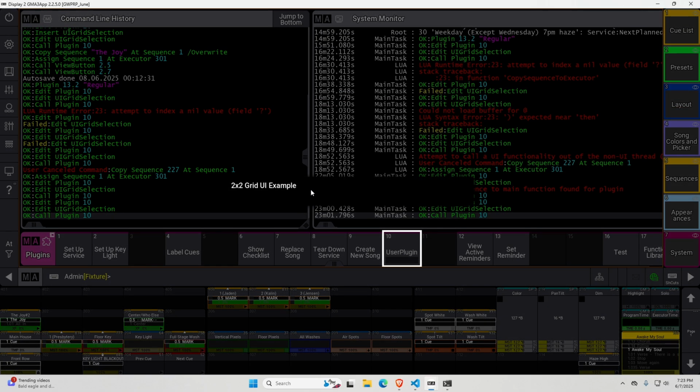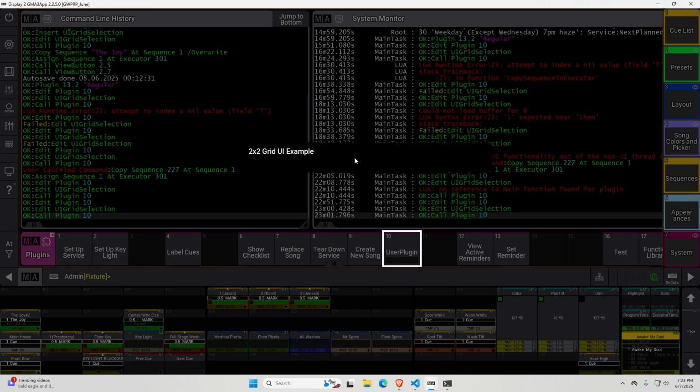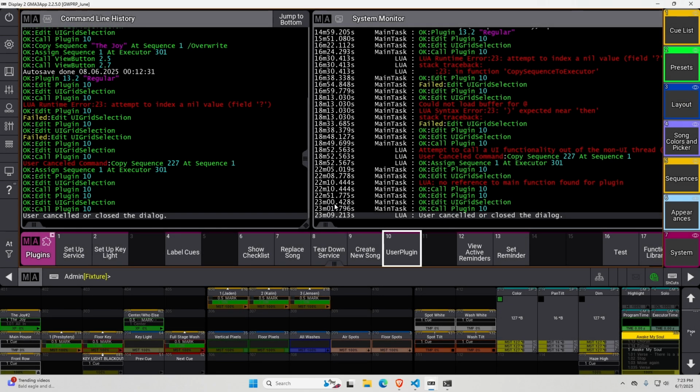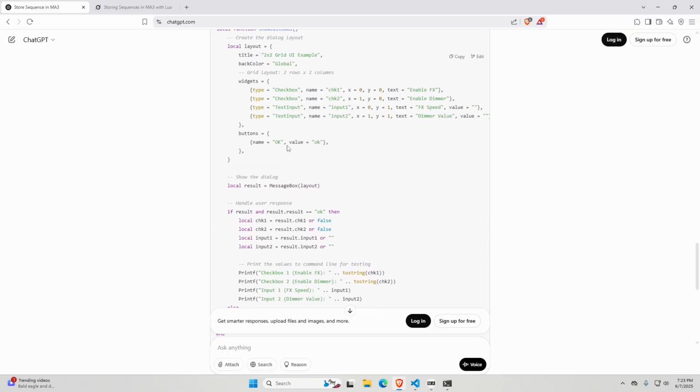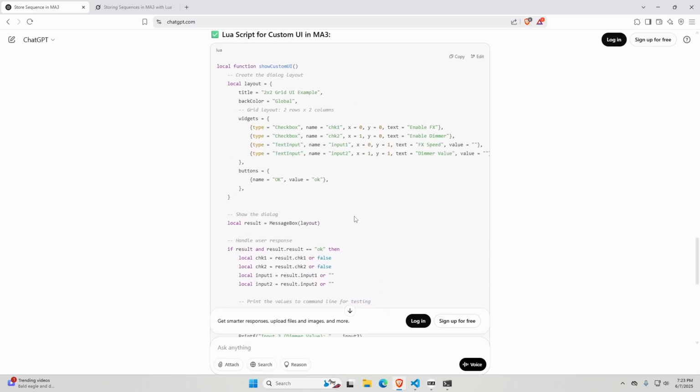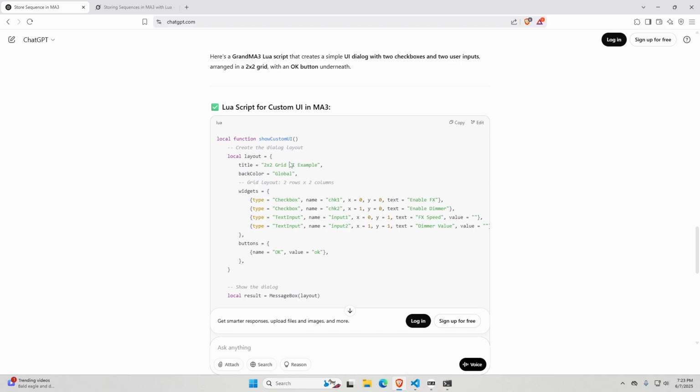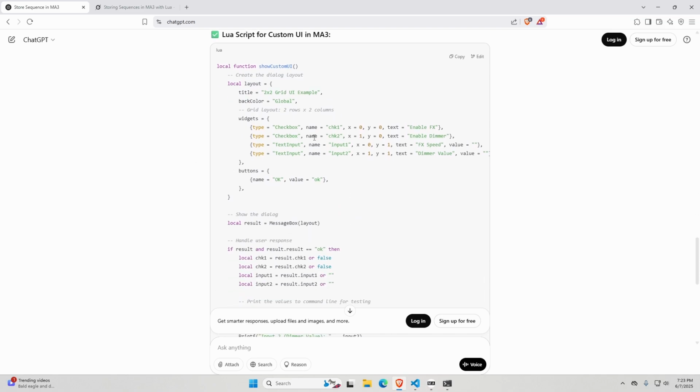And that's not a 2x2 grid. That clearly did not work at all. It doesn't know what it's doing, so that's not possible. It's not possible to arrange these things for the message box, which is what I thought. I've never seen that kind of thing before. It doesn't know what widgets are, and so it got the title and the back color. Actually, I don't think that's the right way to put back color in either. I don't think it actually got that.